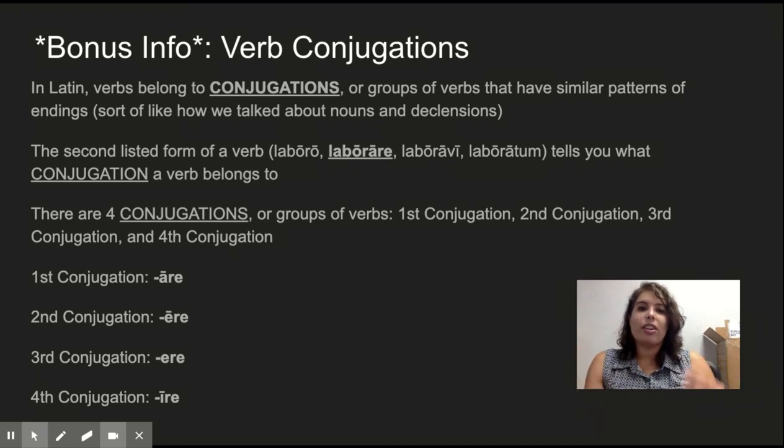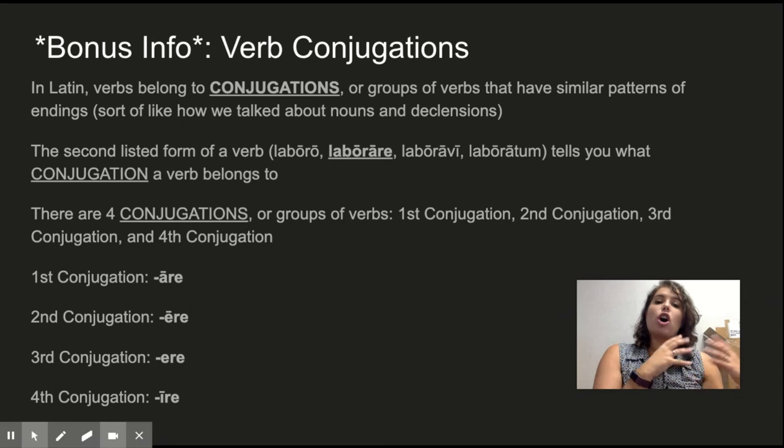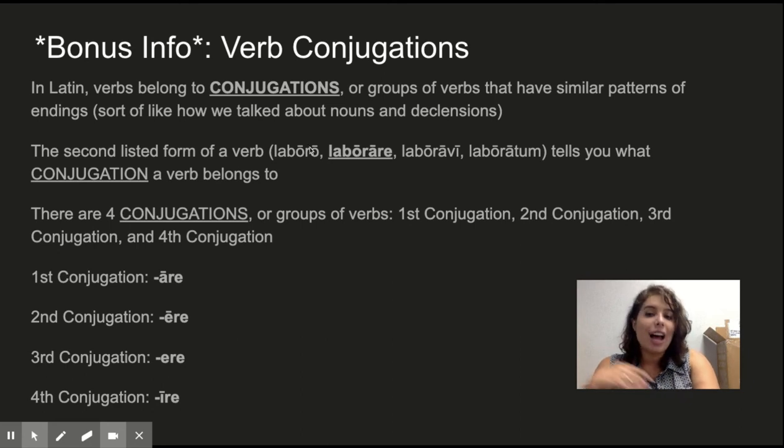The same way that our nouns belong to declension groups that have patterns of endings, verbs belong to groups called conjugations, and each conjugation has its own pattern of endings. And you tell what conjugation a verb is by looking at that infinitive form, that second form listed in your verbs. There are 4 conjugations: first, second, third, and fourth.